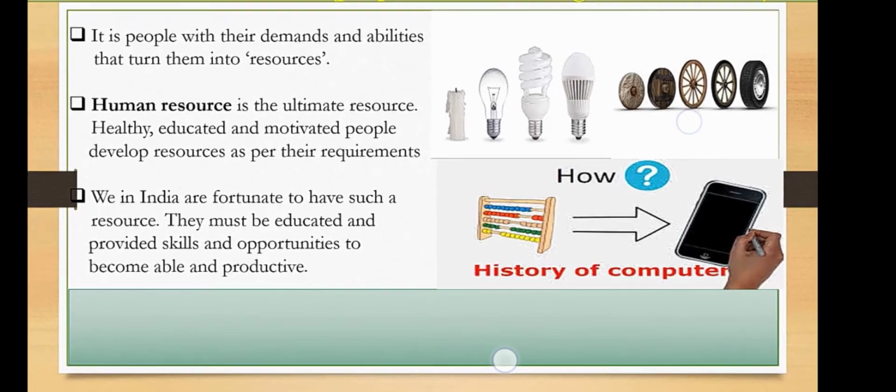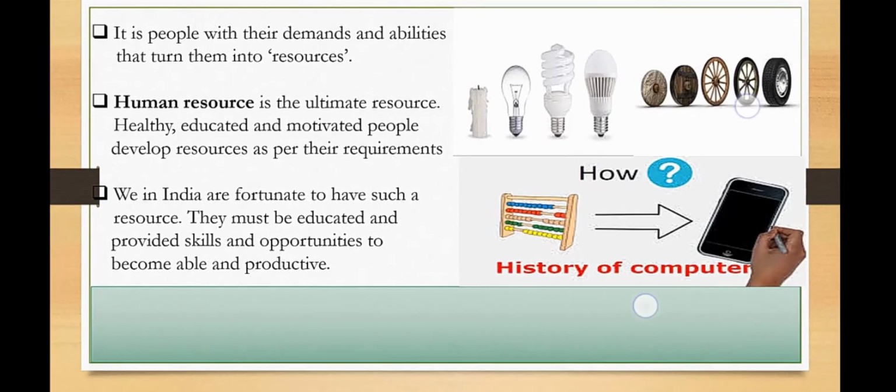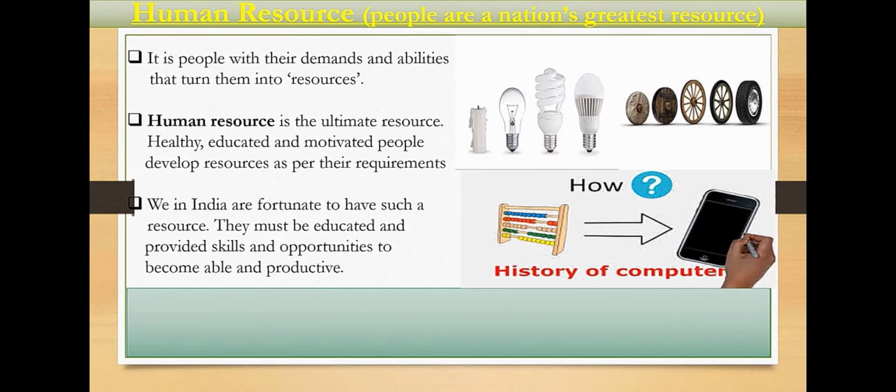For example, in previous days the abacus has now been converted into the smartphone with the help of human knowledge and human education. And the candle and lamp, now we have different types of lamps, right? CFL, many different types of lamps. See here, the tire was first made of wood, now look how it is modernized. Everything happened only with the help of human beings.